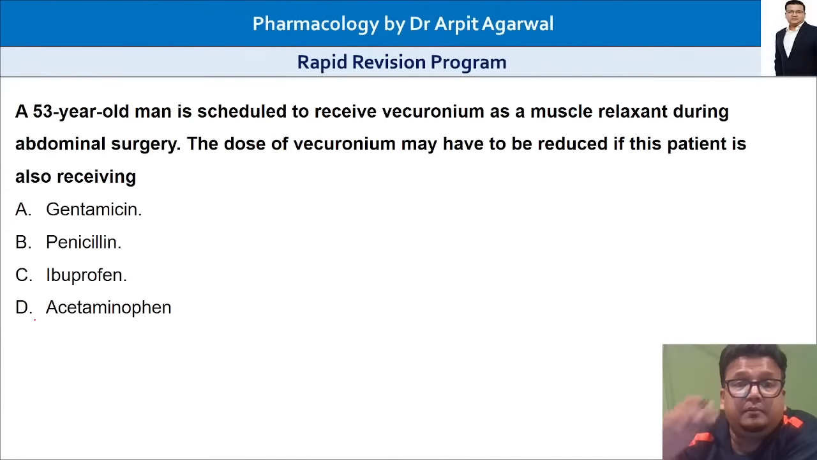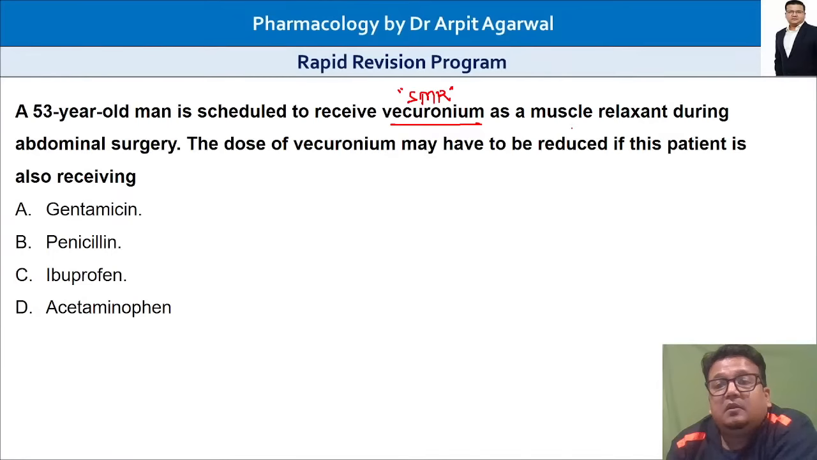Okay, let's move on. A 53-year-old man is scheduled to receive vecuronium. Vecuronium is a skeletal muscle relaxant, used during abdominal surgery, nothing wrong with that. The dose of vecuronium may have to be reduced if this patient is also receiving...